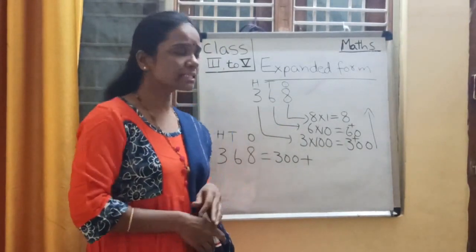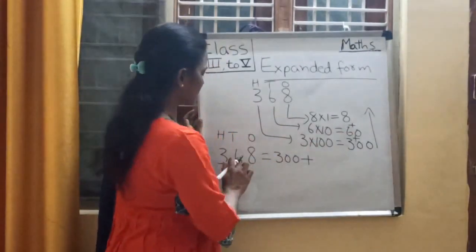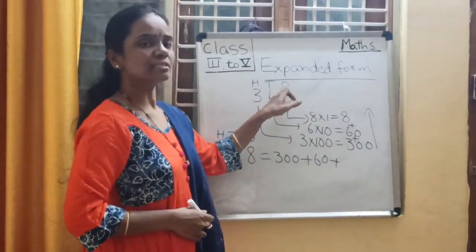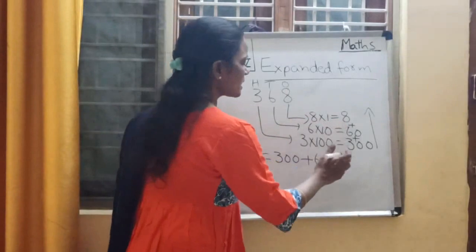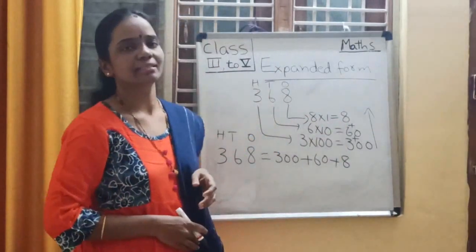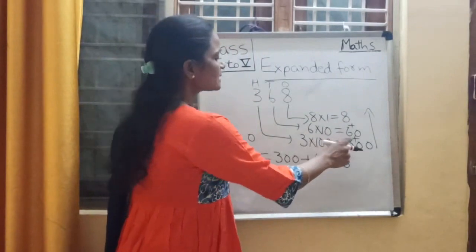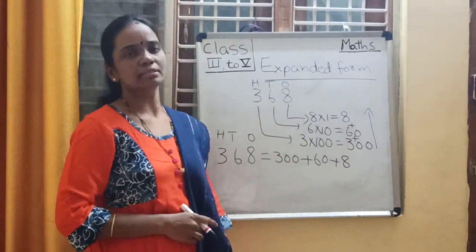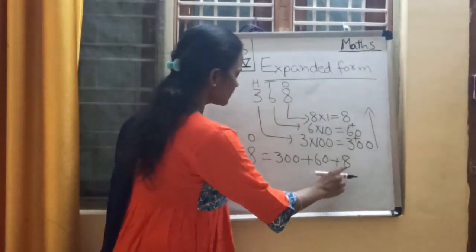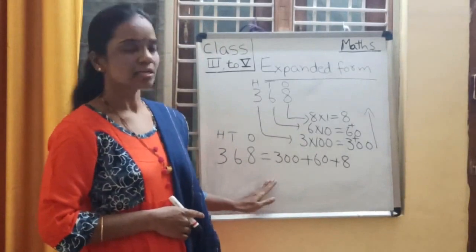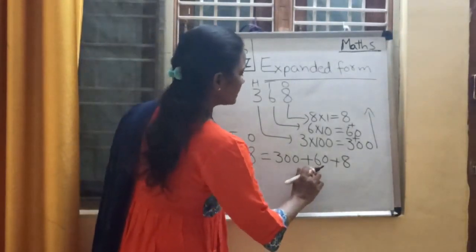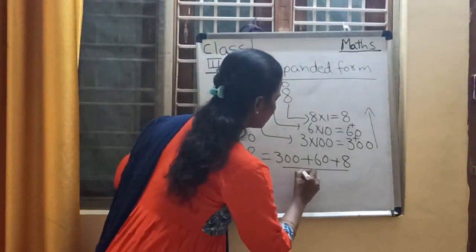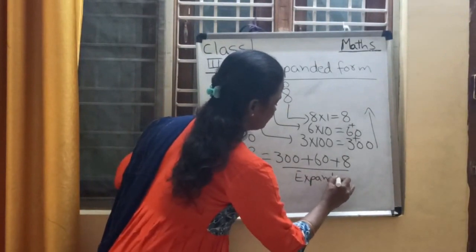6 is in tens place. What is the place value of 6? 6 into 10, 60. 6's place value is 60, plus 8 is in ones place. What is the place value of 8? 8 ones are 8. So here I just added the place values of the digits of that number. This is nothing but the expanded form of this number. Expanded form.